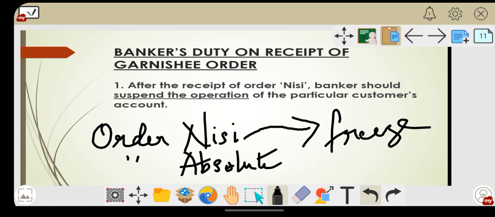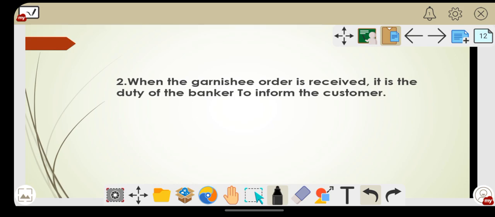Suppose at 11 o'clock order nisi is received by the banker. Immediately he has to check whether there is sufficient fund. If there is sufficient fund, he is going to freeze the account. Then when the garnishee order is received, it is the duty of the banker to inform the customer. Suppose you are the customer of State Bank of India.